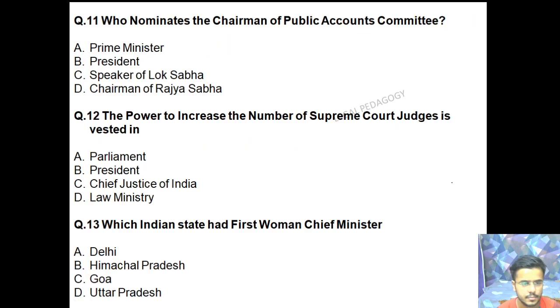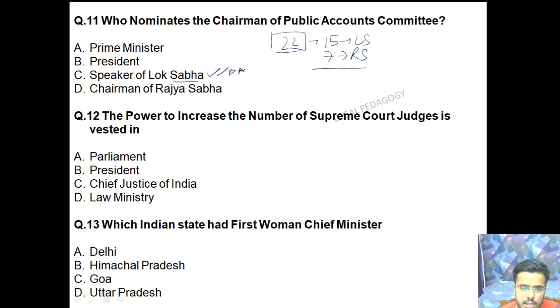The next question is who nominates the chairman of Public Accounts Committee? Public Accounts Committee consists of 22 members, amongst which 15 members are from Lok Sabha and 7 are from Rajya Sabha. So the chairman of Public Accounts Committee is nominated by the Speaker of Lok Sabha. You have to remember this point. This is very crucial.